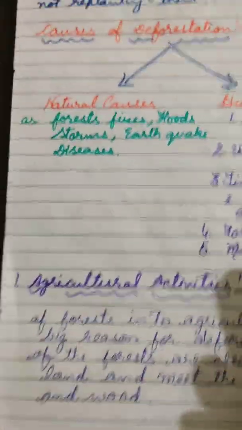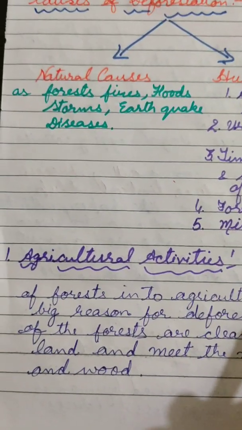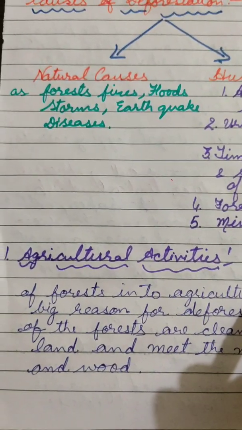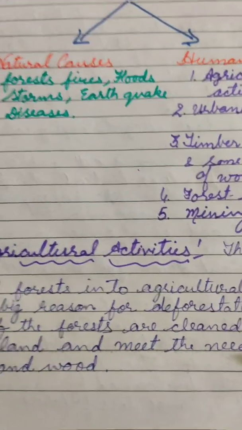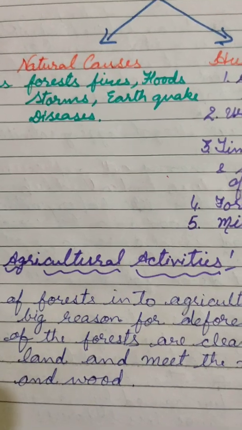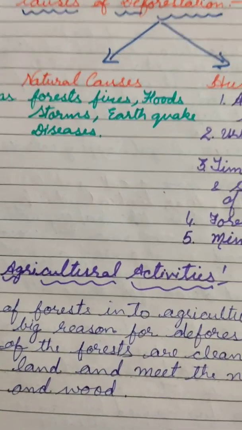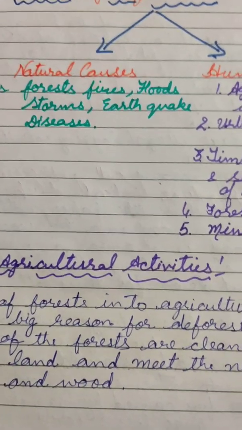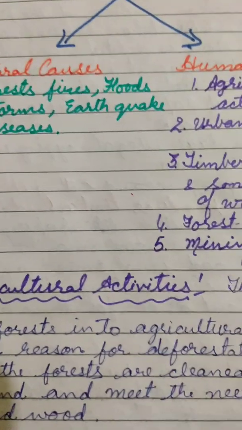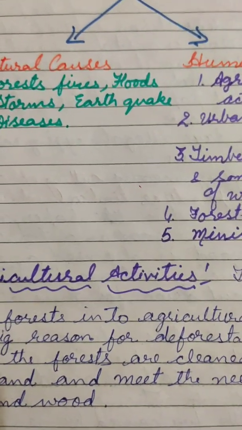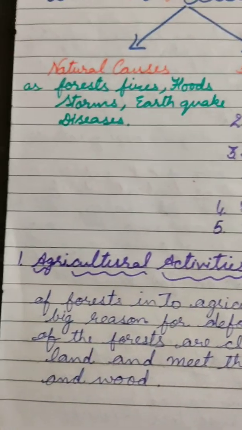First is agriculture activity. We know that we need land for agriculture activities like growing of crops, farming, etc. And the conversion of forest into agriculture land is a big reason for deforestation. And learner, you know that over 40% of the forests are cleared to obtain land and meet the needs of agriculture practices and to get wood.